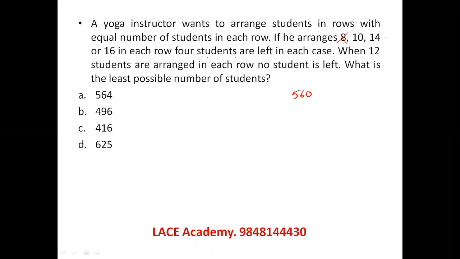And for 560, 4 more is needed because 4 should be the remainder. So 564 can be the least number possible. And let us see whether it can be divided by 12 or not. 12 4s are 48, 12 7s are 84, perfectly. 564 is the least number possible. Let's see the next one.